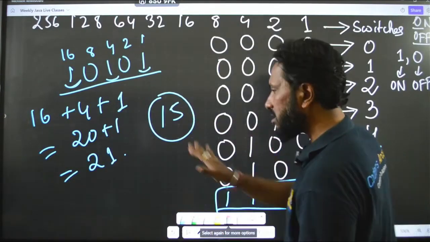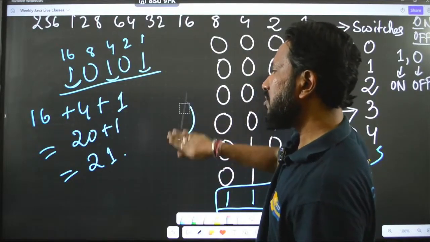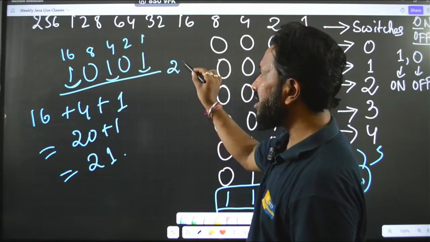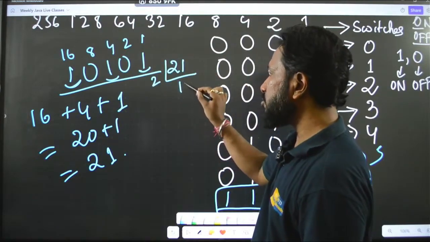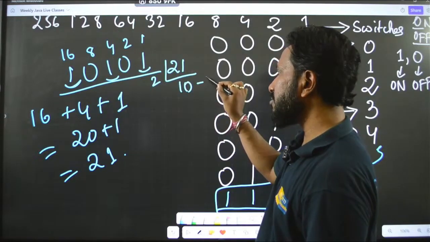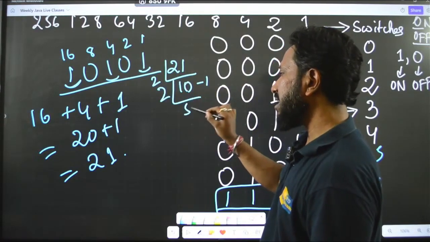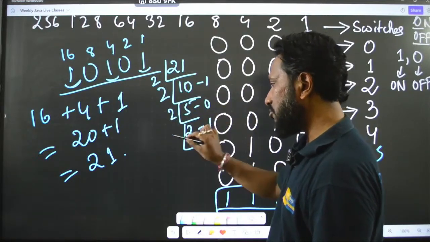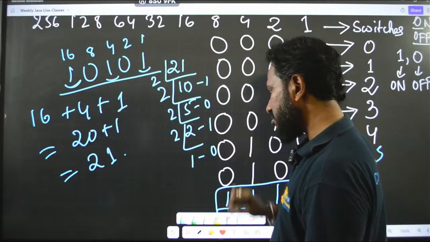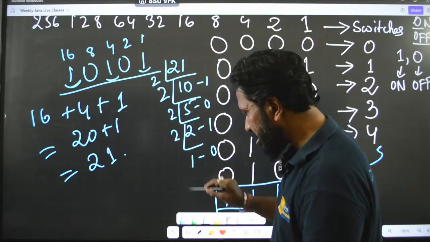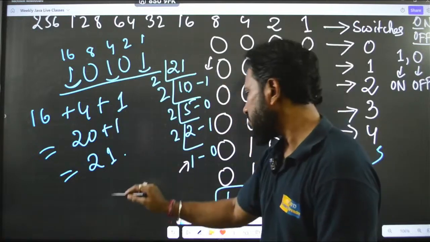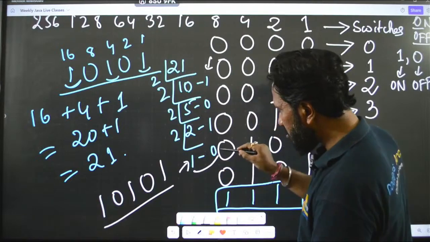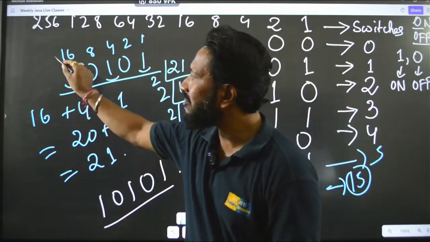If you want to verify, you can just do like this. Let me just take the eraser. We will verify this in the reverse method. Okay. So, here I will write 21 and try to divide this by 2. So, 2 tens are 20, the remainder is 1, 2 fives are 10, the remainder is 0, then 2 twos are 4, the remainder is 1, then 2 ones are 2, the remainder is 0. Okay. So, here if you start from this digit and go till this digit, it will be 1 0 1 0 1. See 1 0 1 0 1, and that is what we have written here also, right?